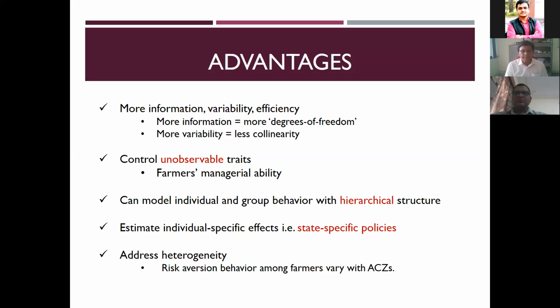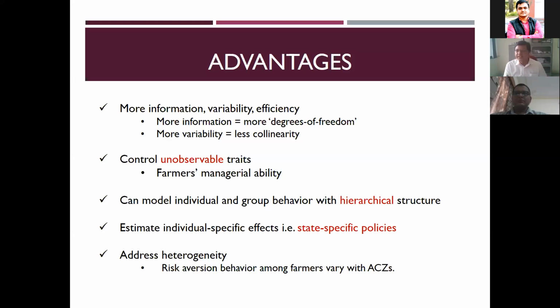Second, when we are trying to model some phenomenon, it's not like every time we will get enough information. Sometimes there may be information, but there will not be the data, maybe because of cost constraints, or maybe it is not available. There are so many chances. In that case, it is possible to control the unobservables. Unobservables means we know it exists, but we don't get it in numerical form.